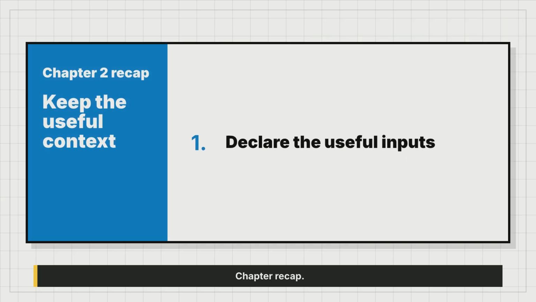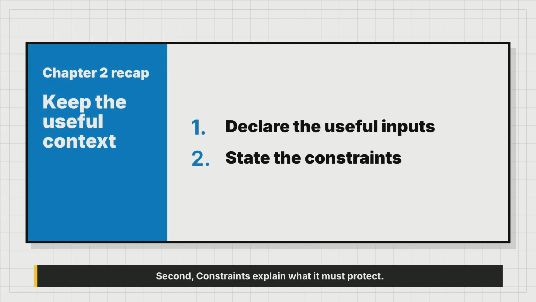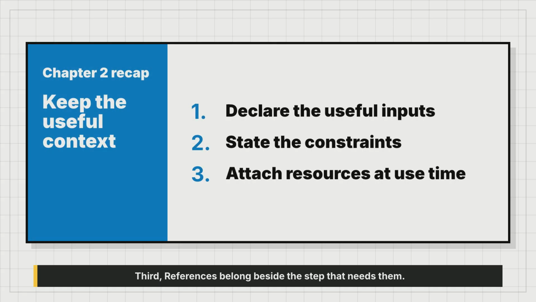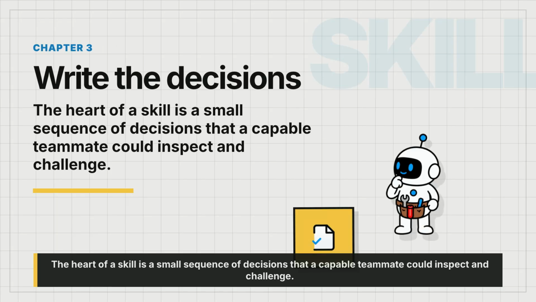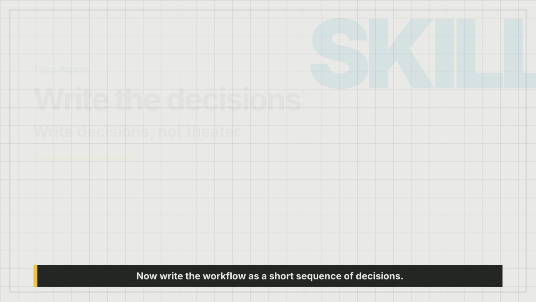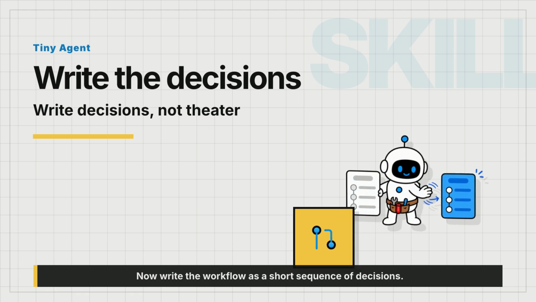Chapter recap. First, inputs explain what the agent can use. Second, constraints explain what it must protect. Third, references belong beside the step that needs them. The heart of a skill is a small sequence of decisions that a capable teammate could inspect and challenge. Now write the workflow as a short sequence of decisions.